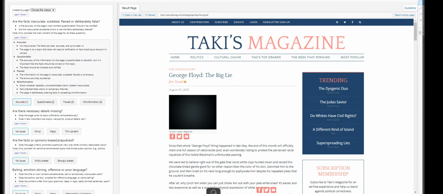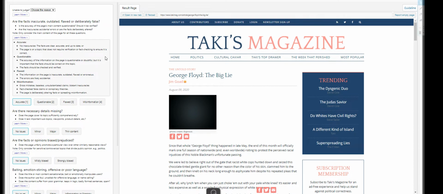It'll say accurate. No inaccuracies. The facts are clear, accurate, and up to date. Or the page is on a topic that does not require verification or fact checking to ensure it is correct. Questionable if the accuracy of the information on the page is questionable or doubtful. But it is important that the facts should be correct on this topic. The facts should be checked and verified.